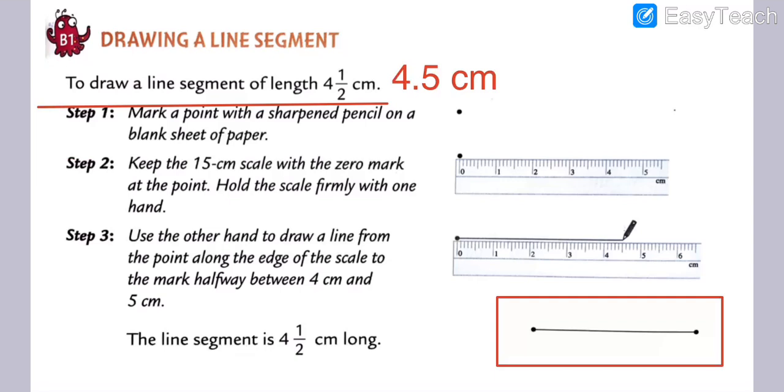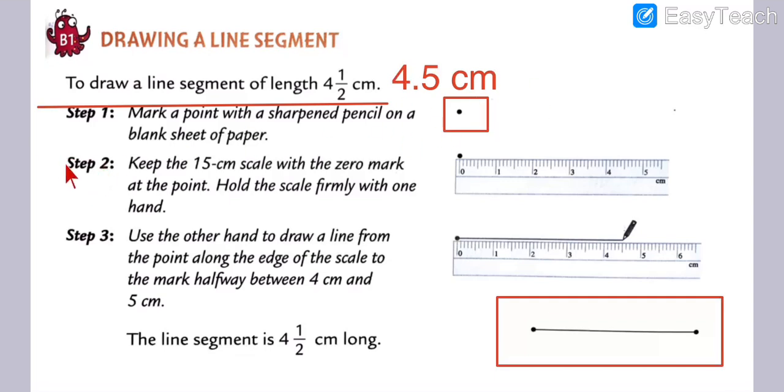Okay, again I'll repeat steps number 1, 2 and 3. I hope you all understood them. Step number 1 is: mark a point with the sharp-ended pencil on a blank sheet of paper. It means we have to make a point here. See, this is the point. This is step number 1. Got my points, my dear students?